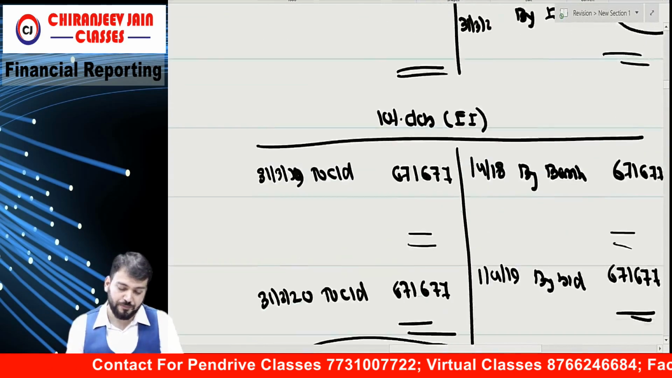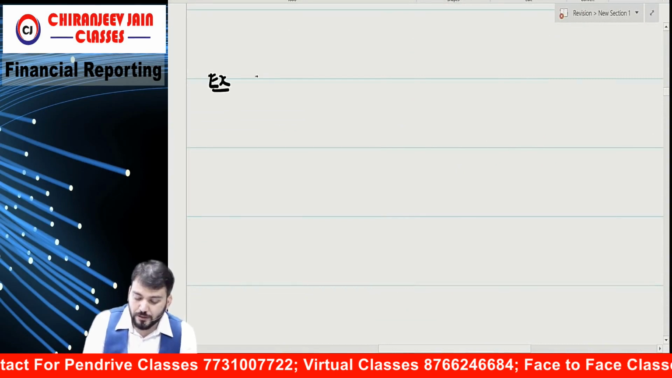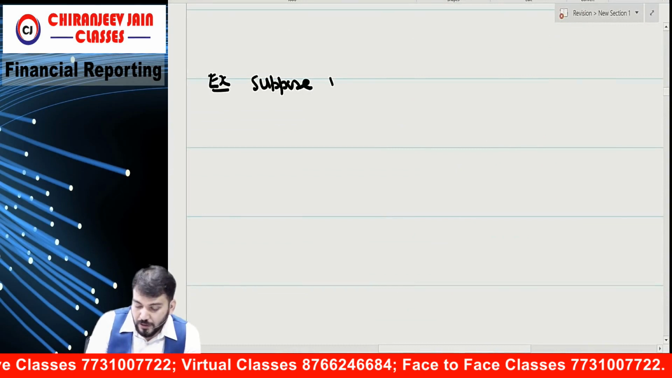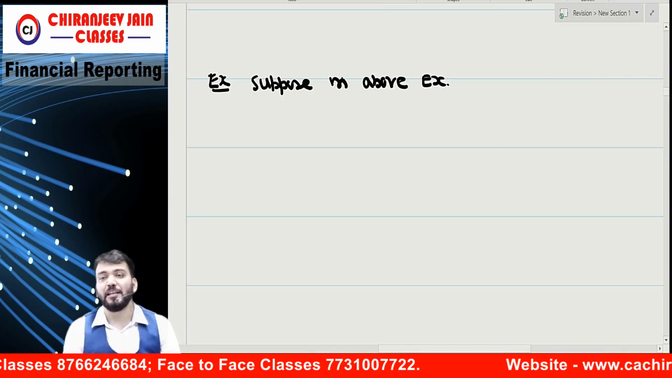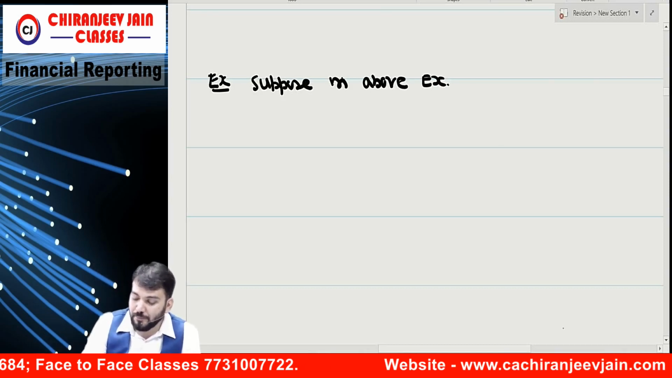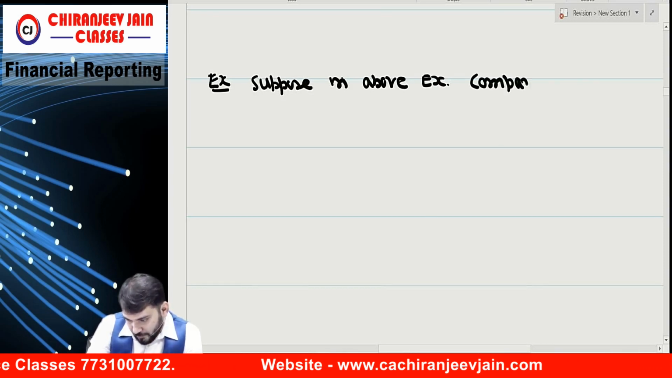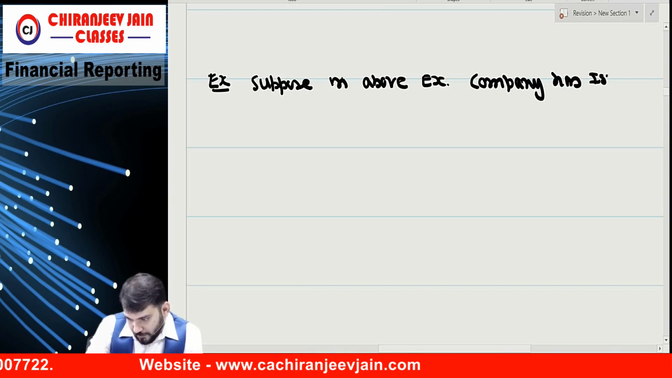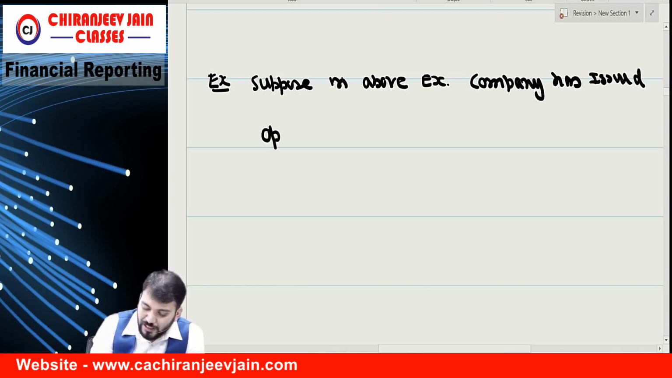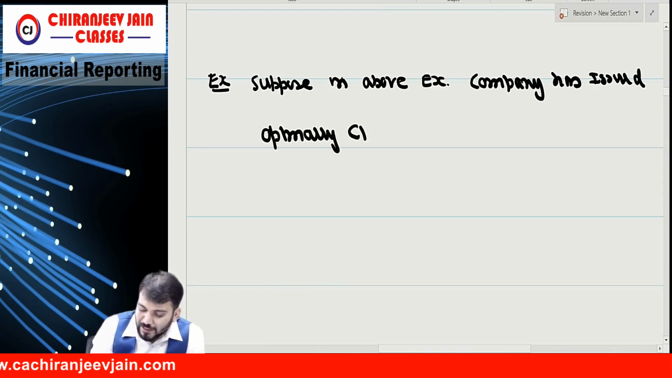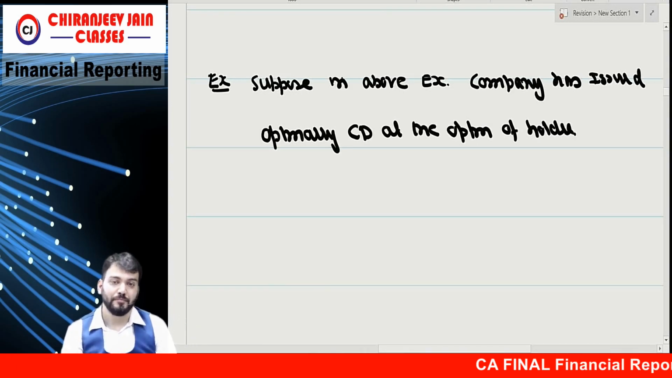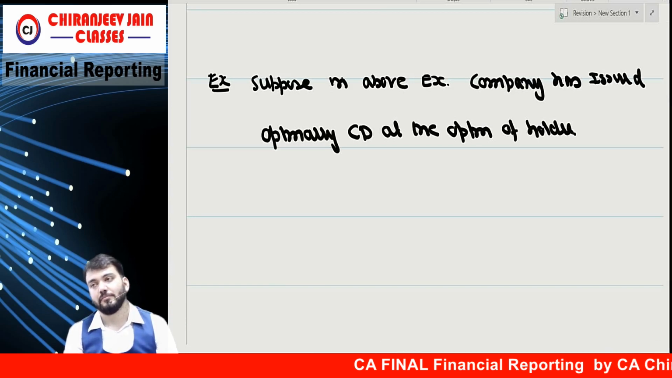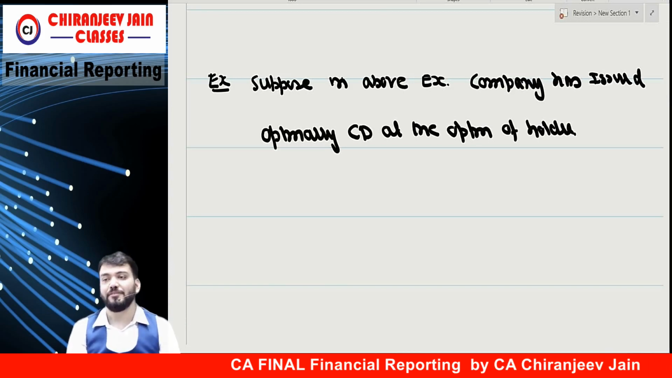Now, suppose, example number 2. Suppose in the above example, the company has issued optionally convertible debenture at the option of holder. At the option of holder. Understood?